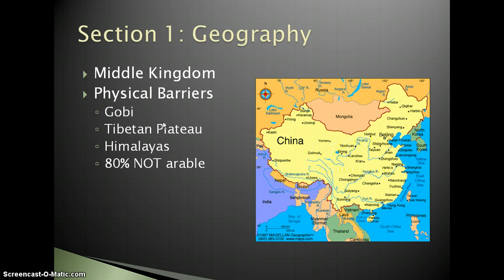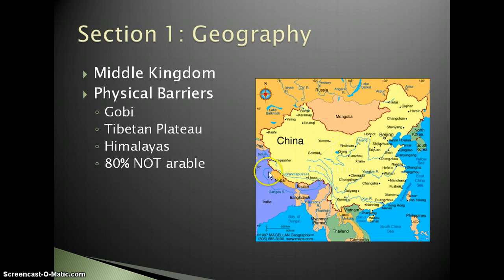The physical barriers are things that prevented people from having access to China or prevented the Chinese from having access to other places. So basically, they were cut off from all the other people, and they didn't know there were other people out there, which is why they thought they were the Middle Kingdom. Those physical barriers include the Gobi Desert. The Gobi Desert is here in this area, the northern part of modern China and southern Mongolia.